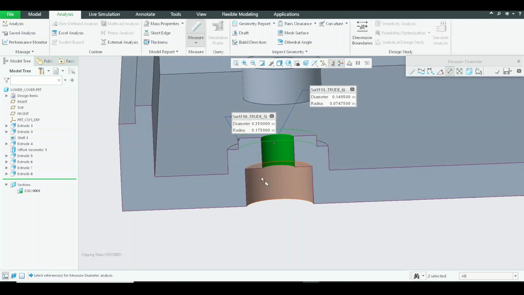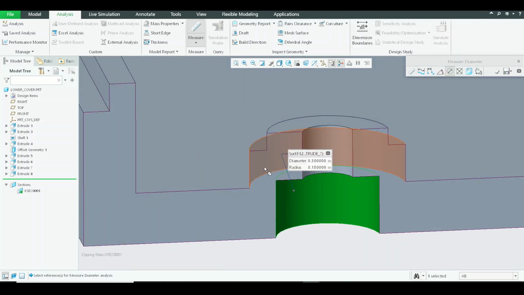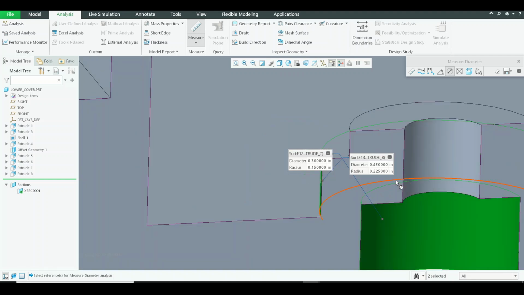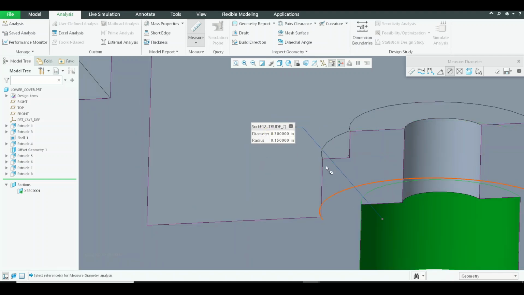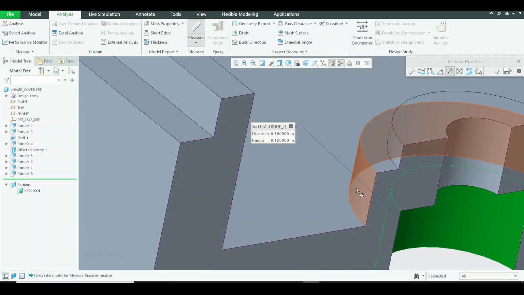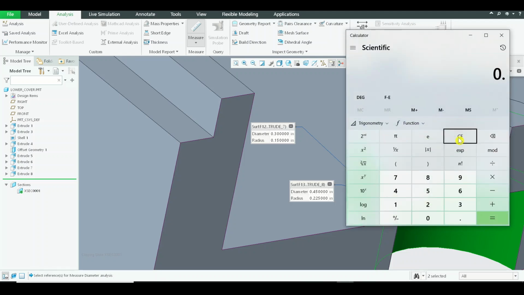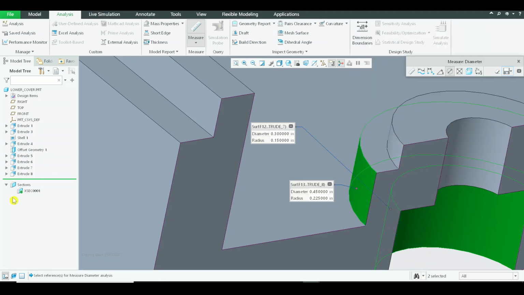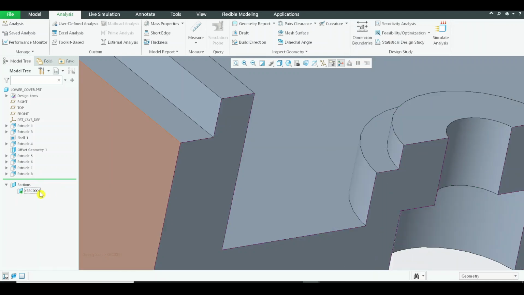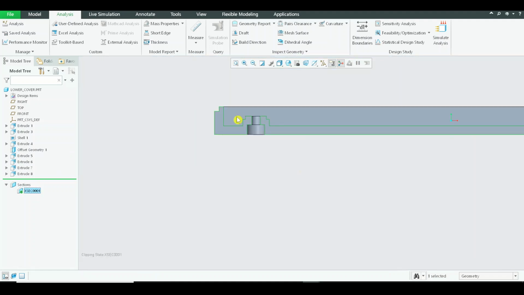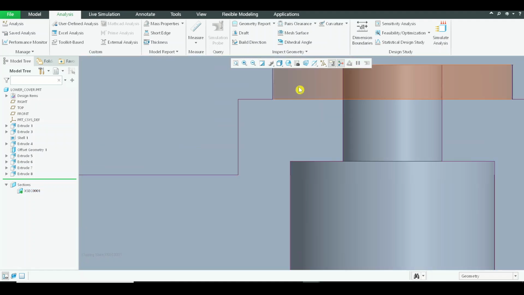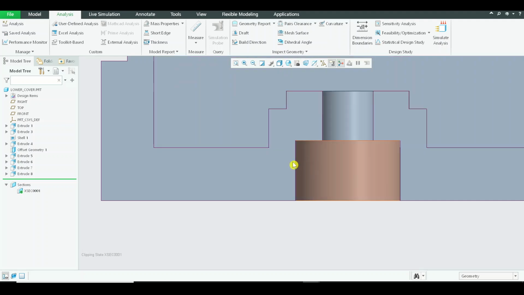All right, and what is the diameter radius of this wall and this wall? I'm sorry, this one and this one. Yeah, so the difference in their diameters, let me calculate right now, 0.225 minus 0.15, is 0.075. So you can clearly see that this wall is thinner in comparison with the boss wall above. It is desired for us to maintain uniform walls across the features.